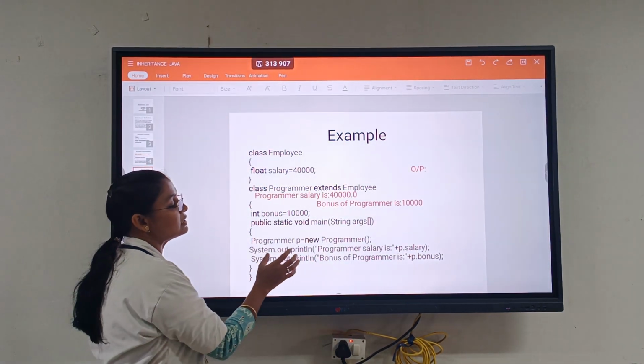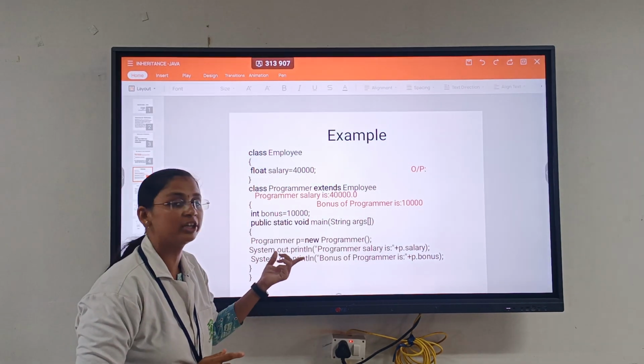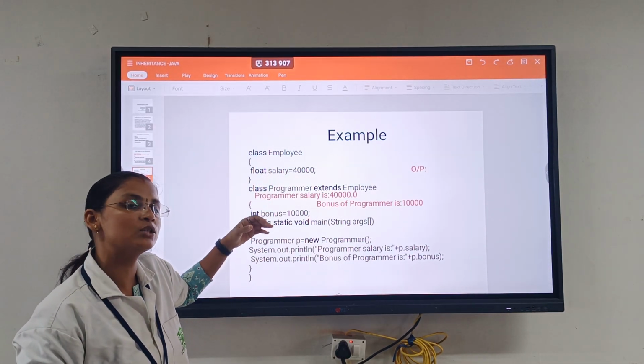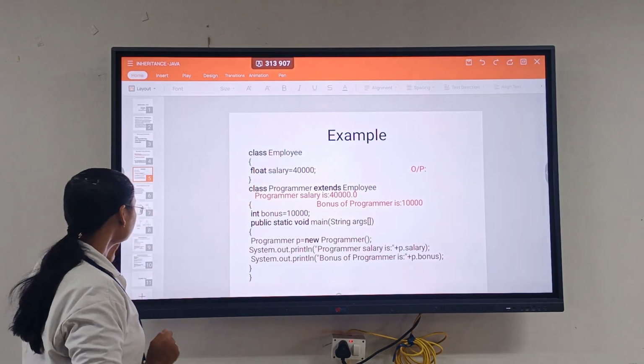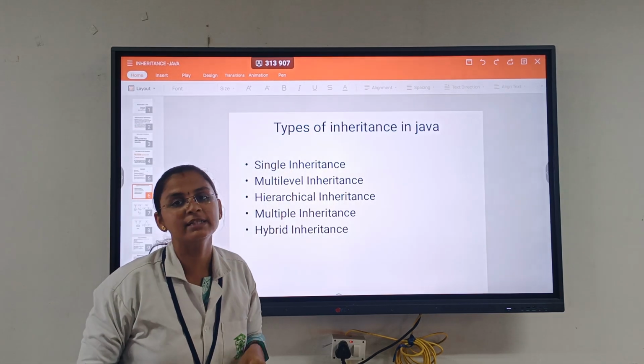If it is not inherited, only this bonus alone will be printed, because we have created an object only for this one. Since I am inheriting the concept, both of these take part in our program. So next one is types of inheritance in Java.